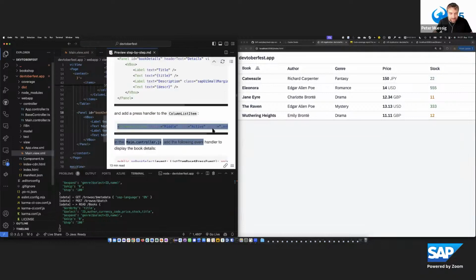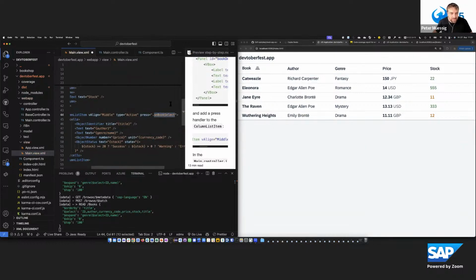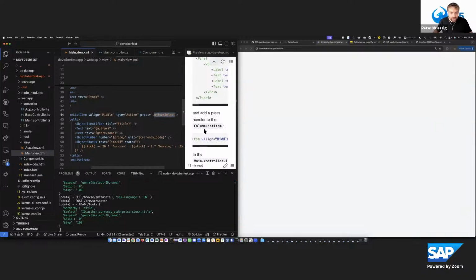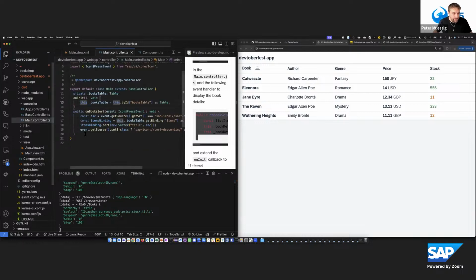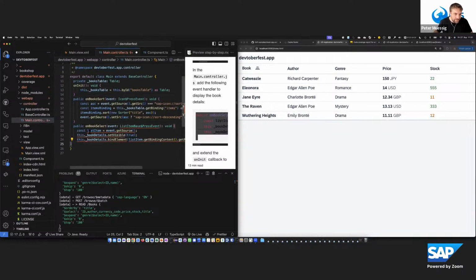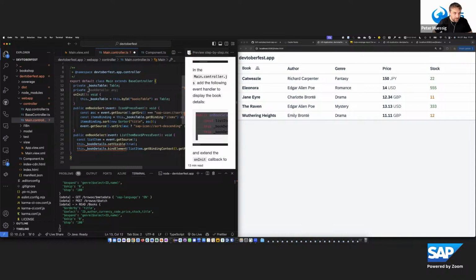So for that, in the columns list item, I need to add a press handler. And this press handler is now my event callback in my controller. And to also make that a bit quick, I copy now the code in there, and also here I need to do the imports. So I can also say quick fix on that and add the import for that. And then I see here, oh, there is something missing, the book details. So let's add that here, private underscore book details.